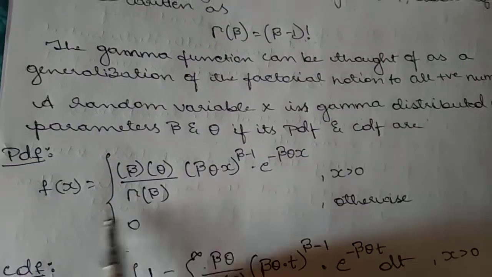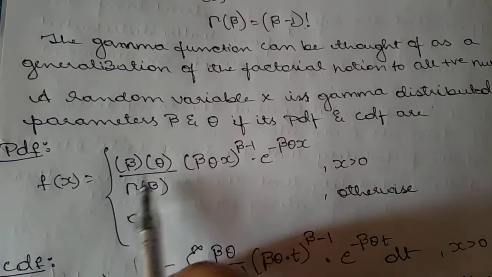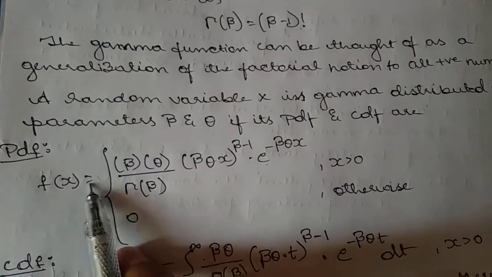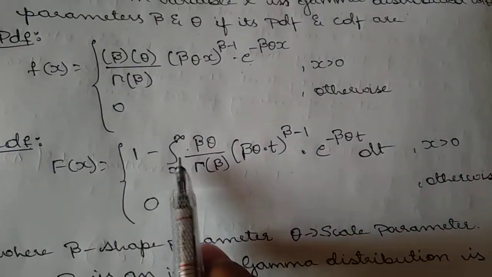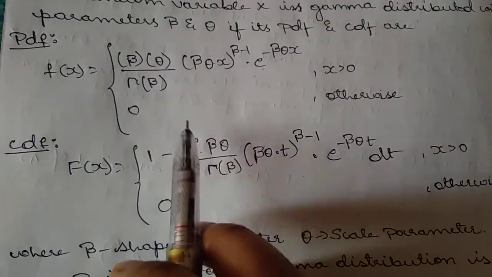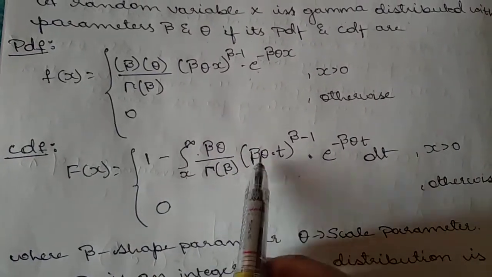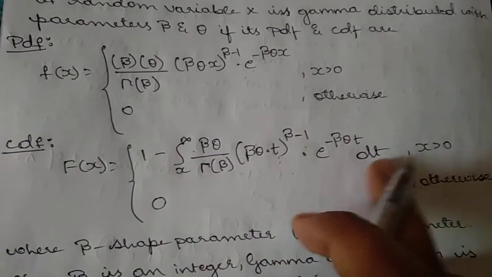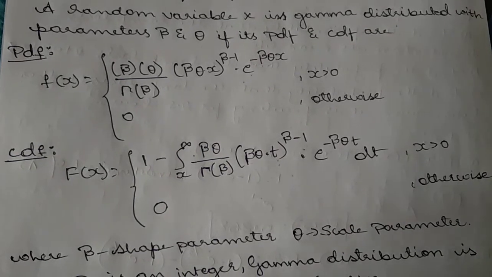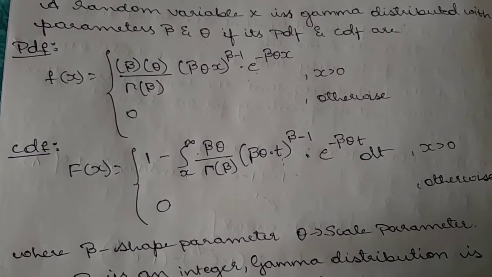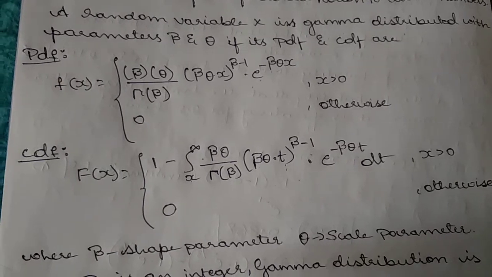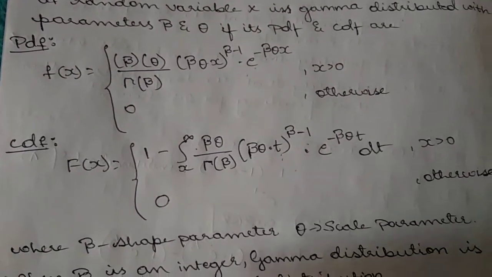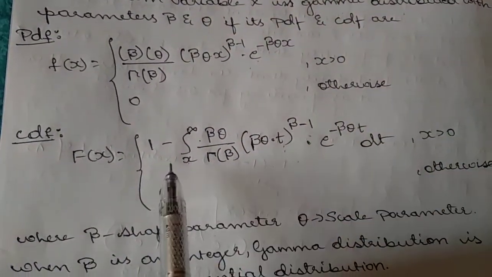Its PDF and CDF are given by: PDF is beta theta divided by gamma of beta, times (beta theta x) power beta minus 1 e power minus beta theta x. This is the PDF, and CDF is given by 1 minus integral from x to infinity of beta theta divided by gamma beta, into (beta theta t) whole power beta minus 1 e power minus beta theta t dt. This is very, very important. You have to remember all the formulas. Just write down the formulas on one side. Then while going for the exam, you can have a look at all the formulas and remember them. Otherwise, it is a bit difficult. Just make sure that you remember all these formulas.